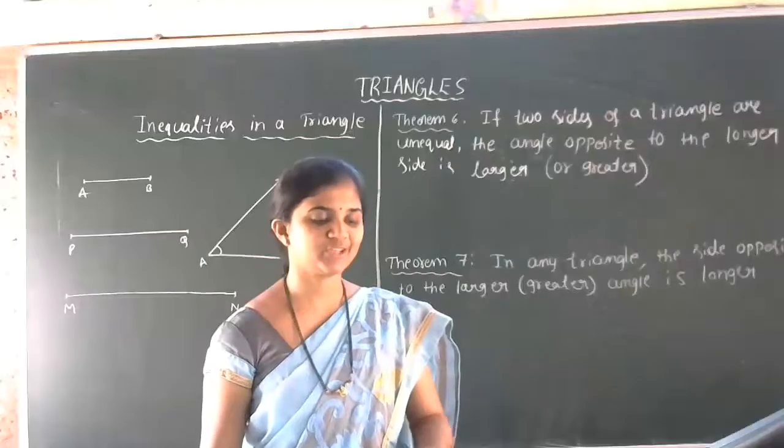Then we have learned about some other properties of triangles, like angles opposite to equal sides of an isosceles triangle are equal, and sides opposite to equal angles of an isosceles triangle are equal. Yes, very good, Vaishnavi.